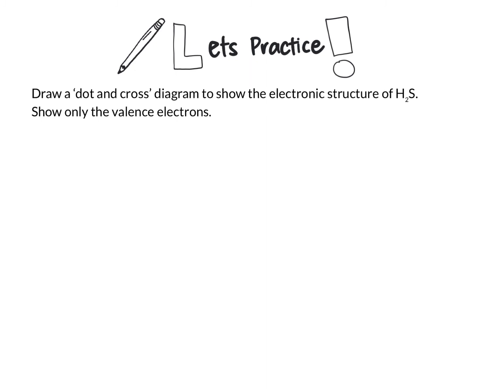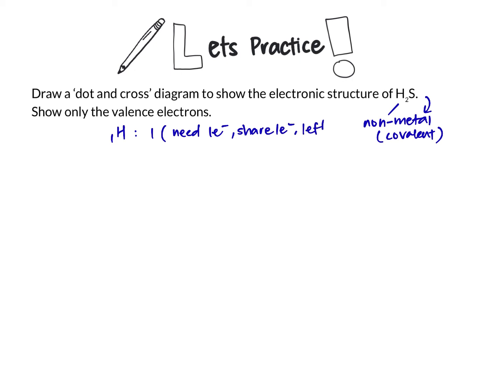Now another similar dot and cross diagram for H2S, because sulfur and oxygen are in the same group. Pause, play, and check. Check that hydrogen and sulfur are both non-metals and they should give you a covalent dot and cross diagram. So hydrogen has an electronic configuration of 1. You'll need 1 electron, share 1 electron, and left with none that is unshared.